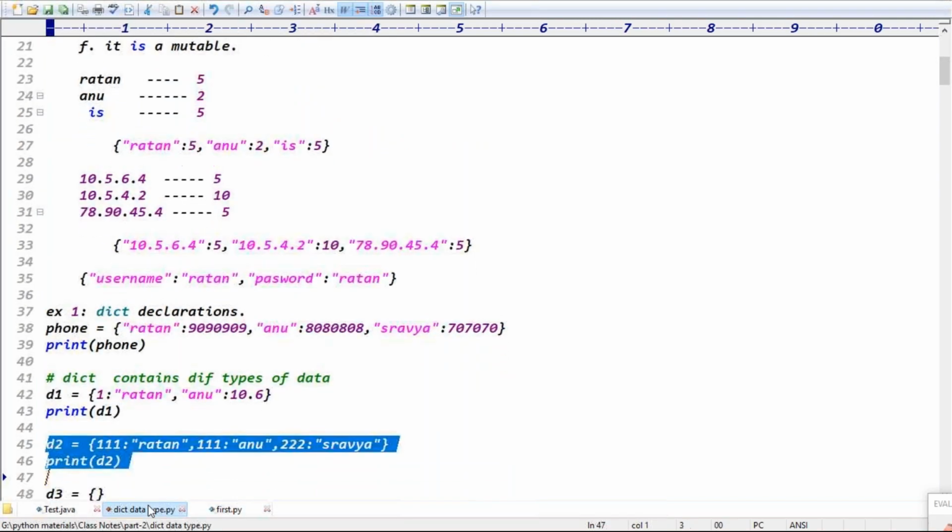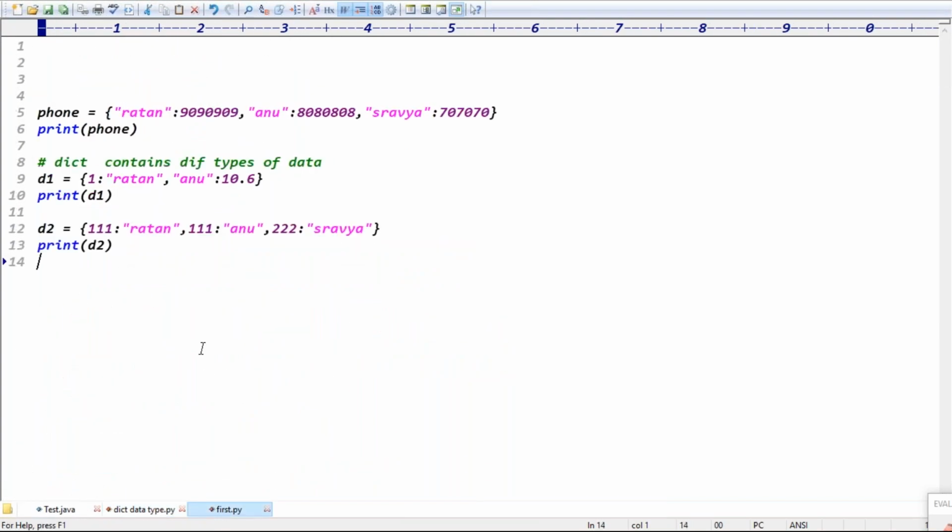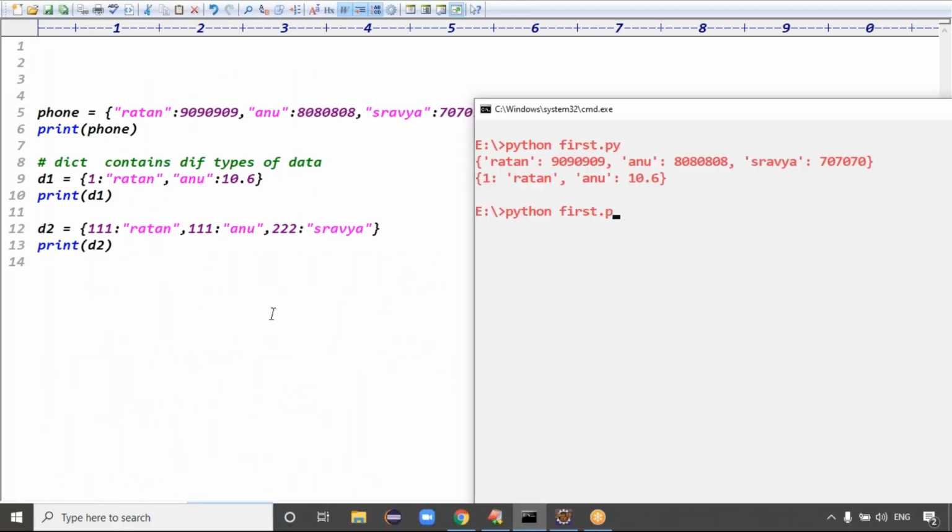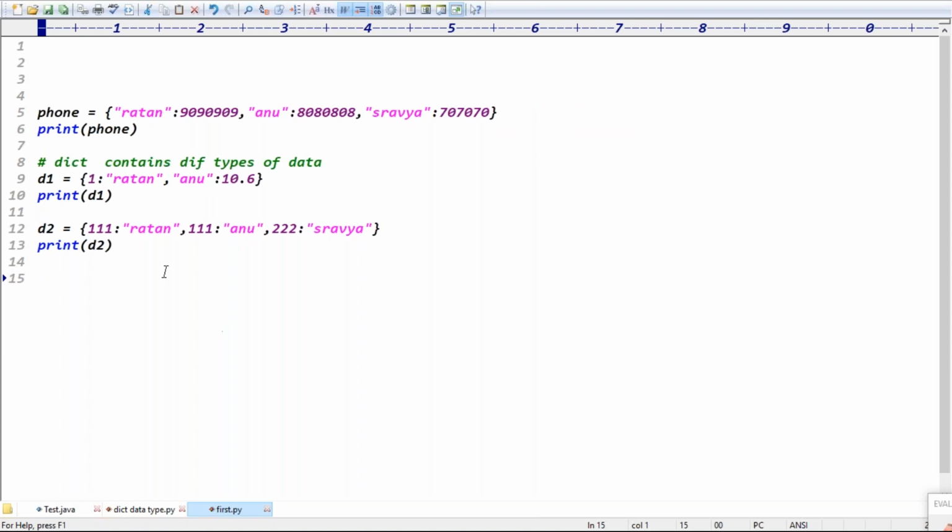And in the next case, you can see I'm trying to insert duplicates, guys. 111 Ratan, 111 Anu, then 222 Sravya. If you try to insert duplicates, it will keep the first key and the later occurrence overrides the value. So first 111 Ratan, then 111 Anu takes the overriding value, and 222 Sravya. Guys, are you getting any errors here? There are no errors, right? D1 contains the corresponding data, D2 contains the data, right?